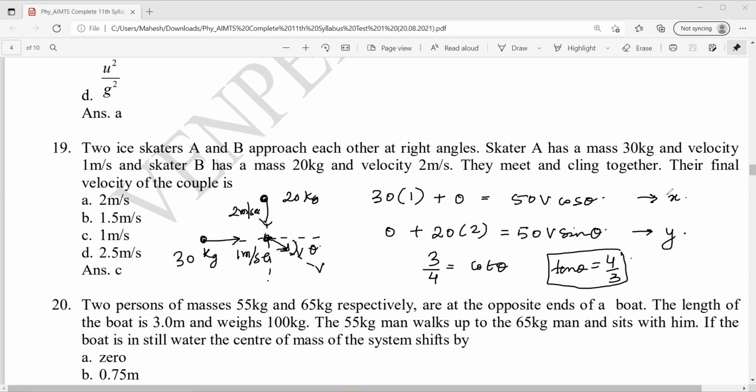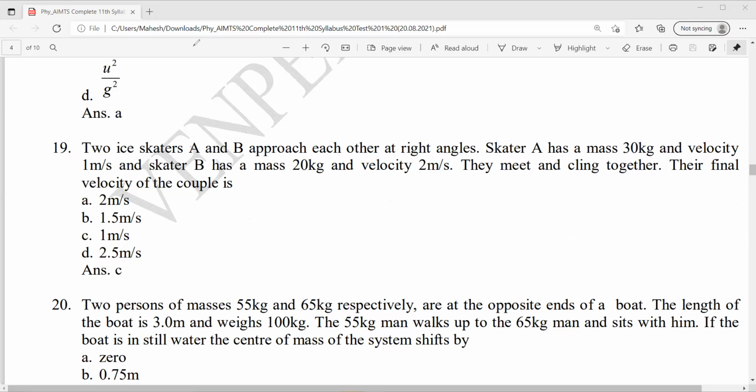We'll get 2500 v square equal to 900 plus 1600, which is 2500. So v square is equal to 1. V will be equal to 1. Answer is C. If they ask angle, it will be tan inverse 4 by 3.